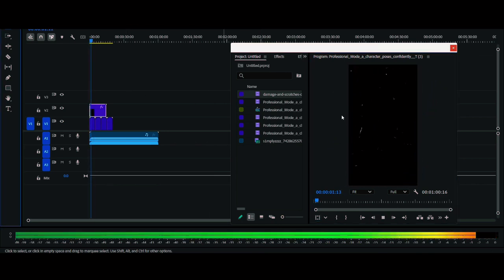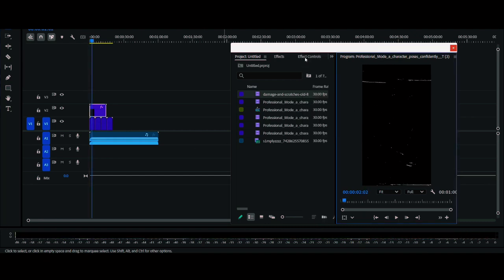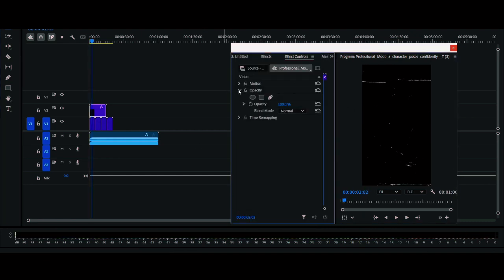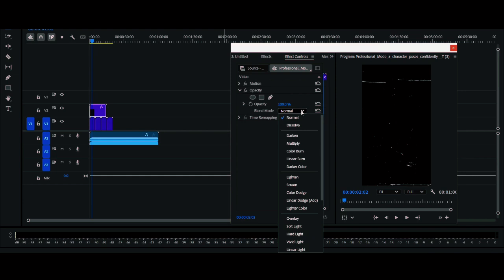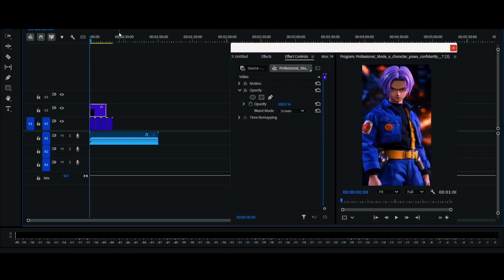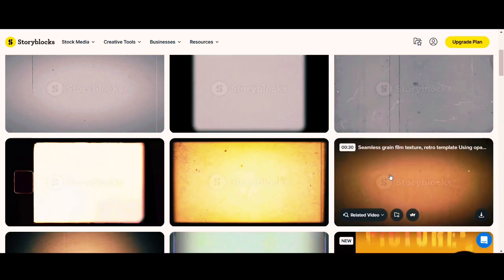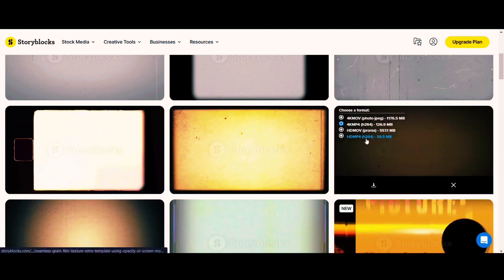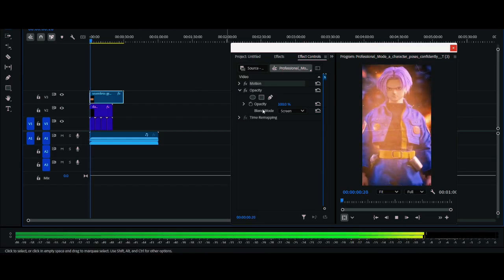And obviously we don't want it to be black like this. So I'm going to come to effects controls. We're going to come down to opacity and I'm going to change this blend mode to screen. And now what we have is this right here. Let's go ahead and throw this one on top of it as well and see what that looks like. And after doing that, here's what we got.